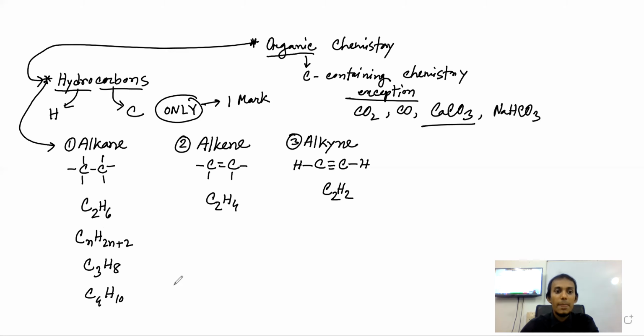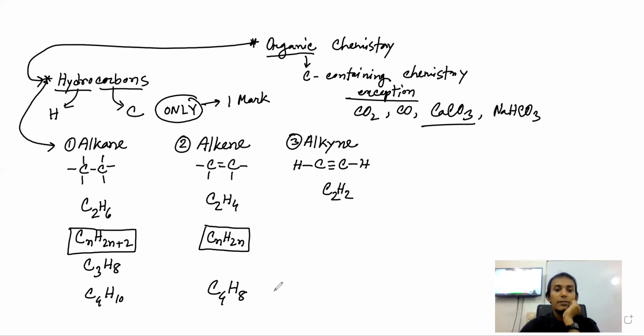Very good job. Secondly, alkene, you see CnH2n, only CnH2n. For alkenes, the hydrogen number will be double the carbon number. So if you have C4, then H will be 8. Is it clear to everyone? Yes, sir. Very good job.